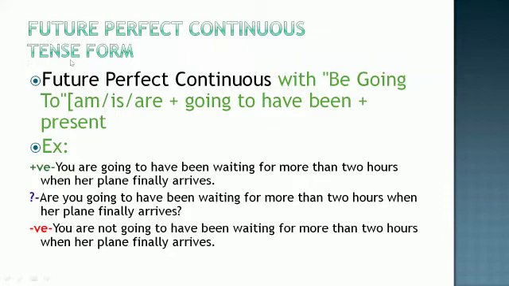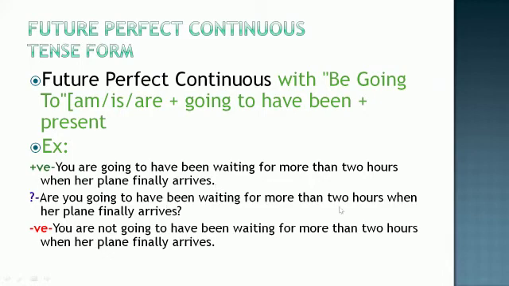Future perfect continuous tense forms. The form is am, is, are plus going to have been plus the present participle. Okay, let us understand it with the help of an example. The positive sentence will be: you are going to have been waiting. Have been waiting becomes your tense. Going to have been waiting for more than 2 hours. This becomes your perfect continuous, and this is your object.